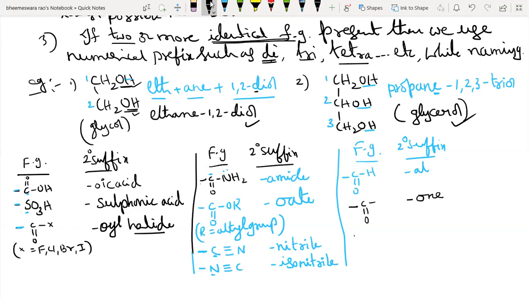Next, OH. For OH, the suffix is ol. See, there is a single alphabet difference between the secondary suffix of aldehyde and alcohol. For aldehyde it is al, but in alcohol it is ol. Be careful between these two. NH2: see here, I am placing the bond before nitrogen.